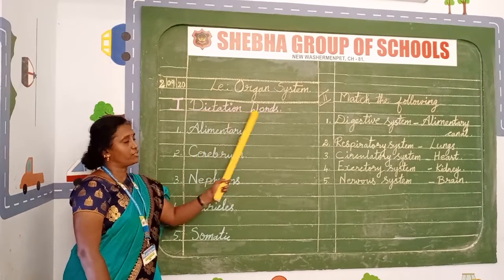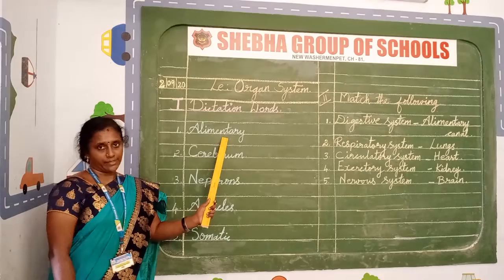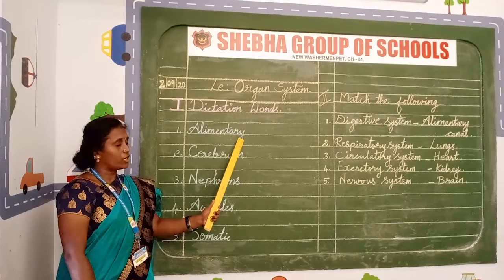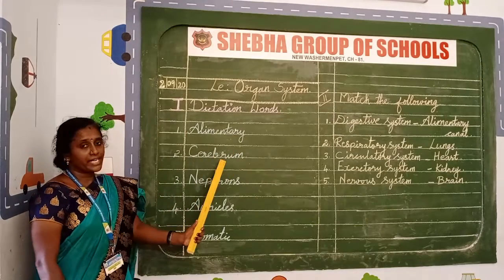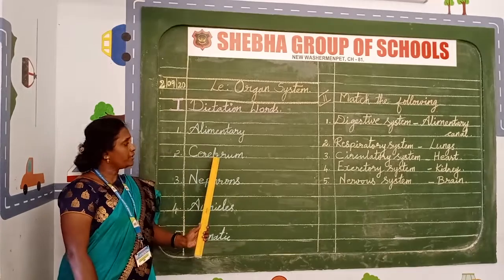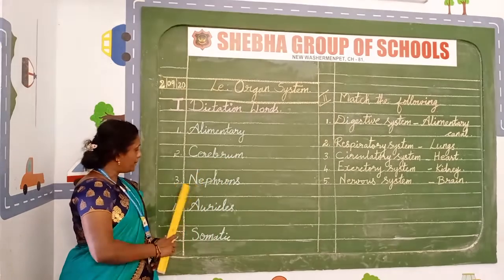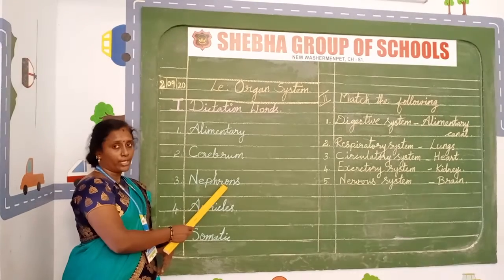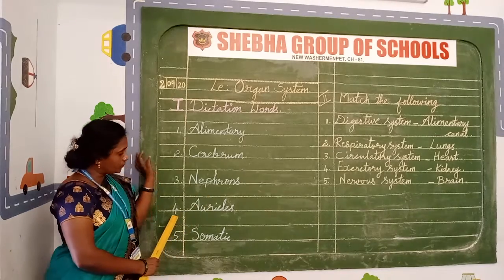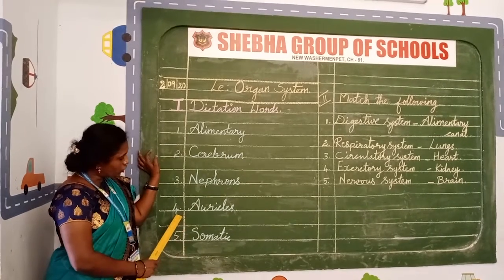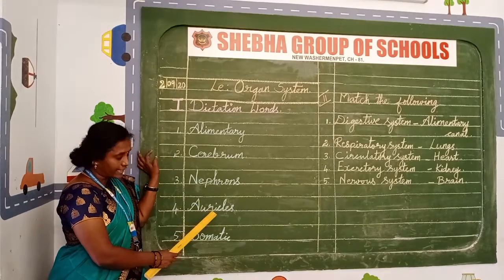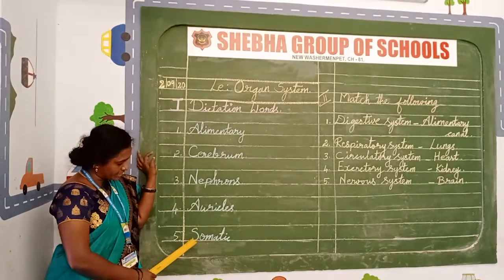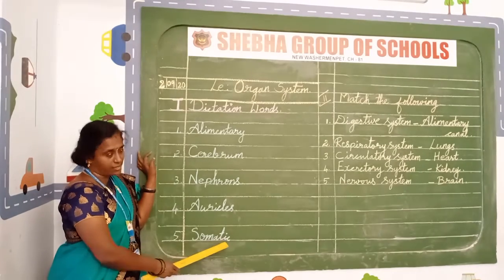Yes children, dictation words. Number 1, alimentary. Number 2, cerebrum. Number 3, nephrons. Number 4, auricles. Number 5, somatic. This is a dictation word children.